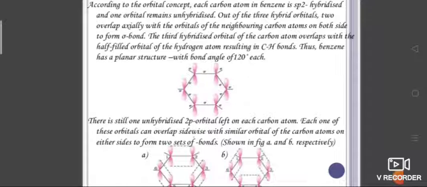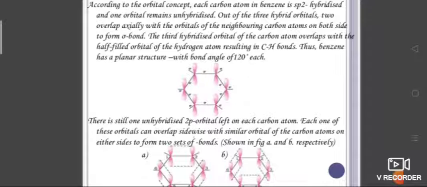When you see this orbital structure of benzene, in benzene all the 6 carbon atoms contain 3 sp2 hybrid orbitals, out of which 2 sp2 hybrid orbitals of each carbon atom overlap with sp2 hybrid orbitals of adjacent carbon atoms to form 6 carbon-carbon sigma bonds which lie in the hexagonal plane.